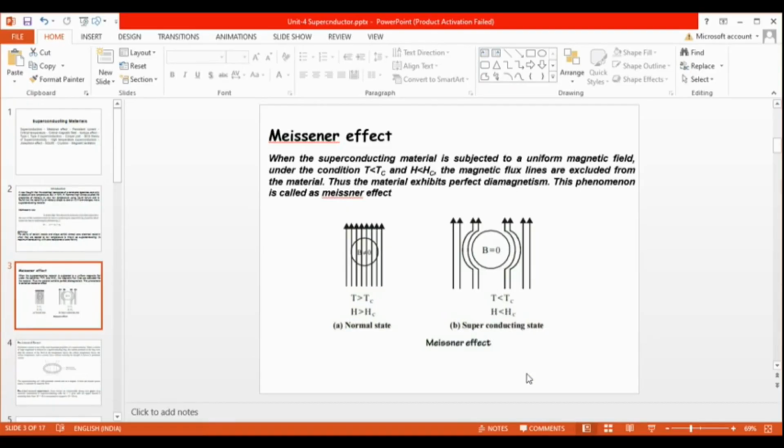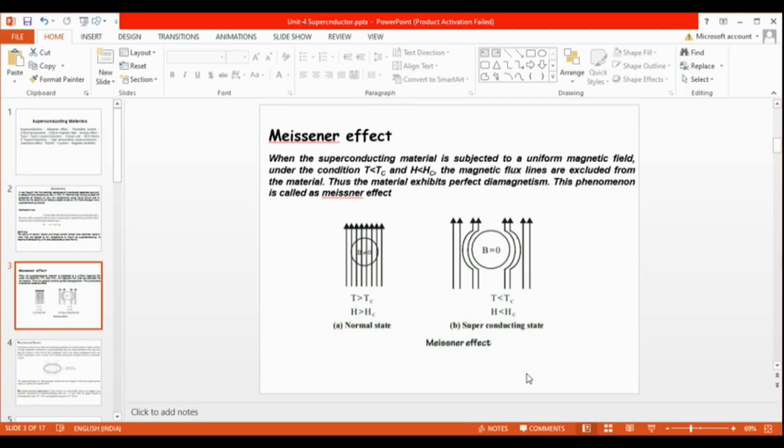When a superconducting material is subjected to a uniform magnetic field under the conditions that the temperature is lesser than the critical temperature and the applied magnetic field is lesser than the critical magnetic field, the magnetic flux lines are excluded from the material. Thus, the material exhibits perfect diamagnetism. This phenomenon is called the Meissner effect.